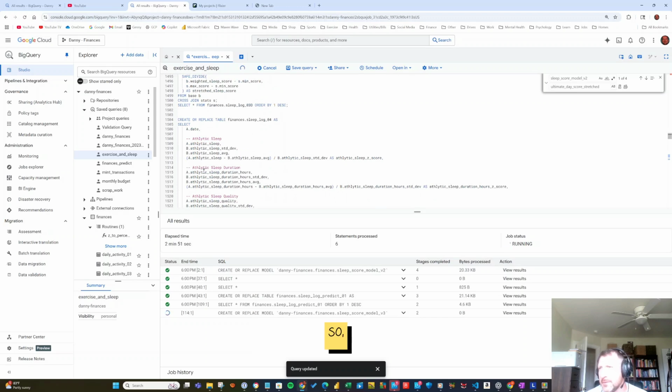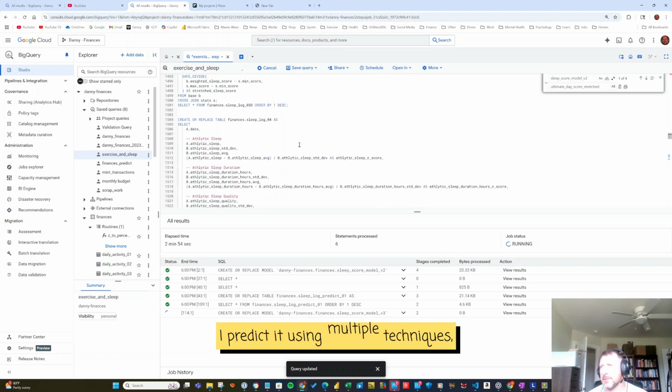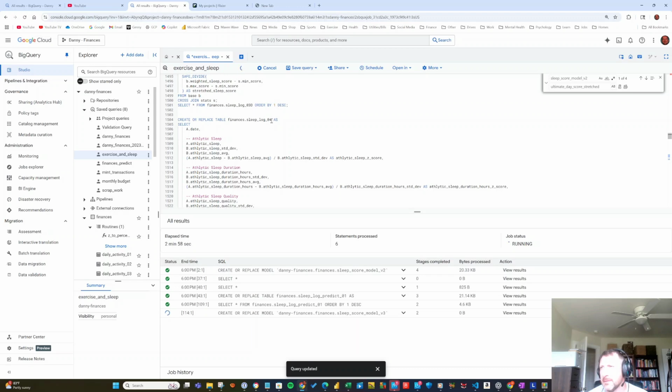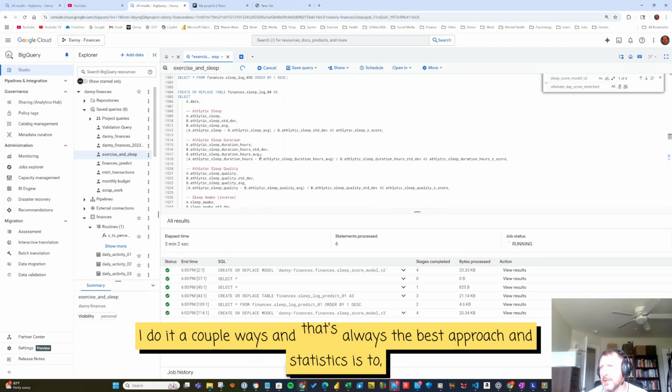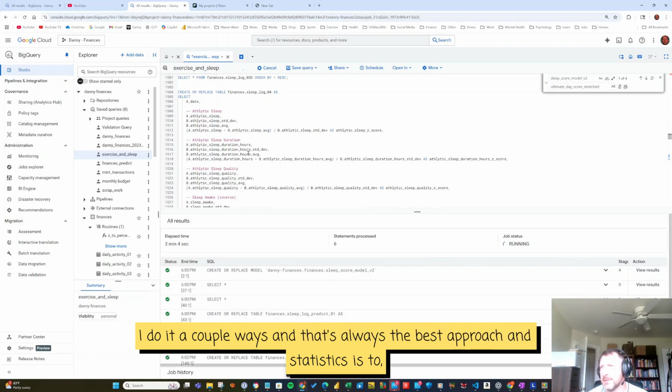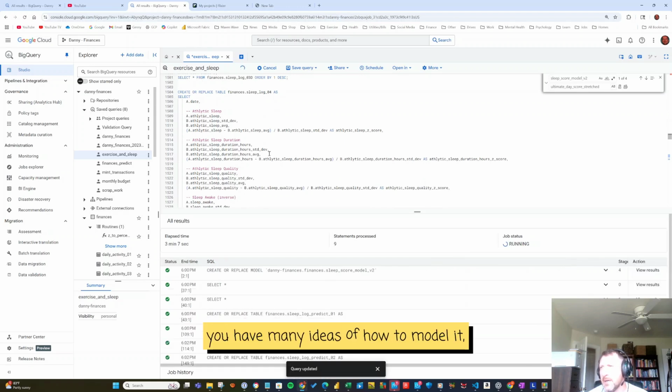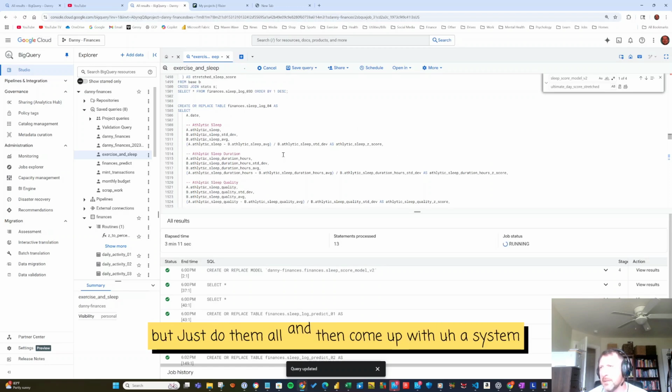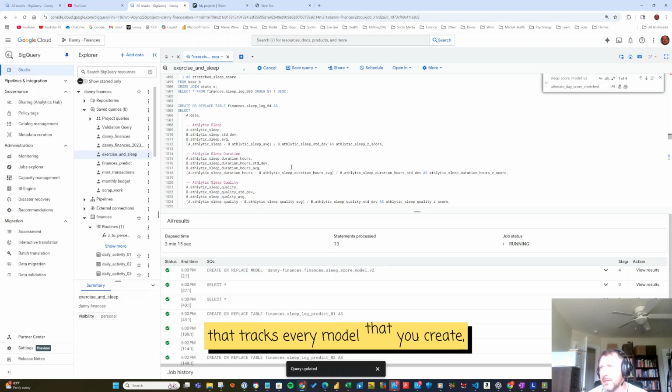I do an ensemble, so I predict it using multiple techniques. Very anxious to use neural networks, see how valuable that is, but it needs large data. But I do it a couple ways, and that's always the best approach in statistics, is to have many ideas of how to model it, and you don't know which is right, but just do them all and then come up with a system that tracks every model that you create.